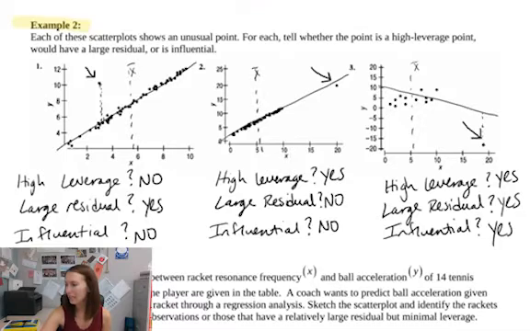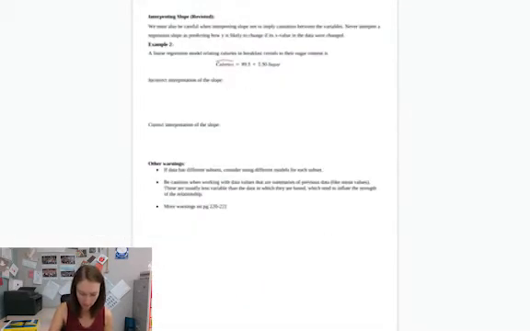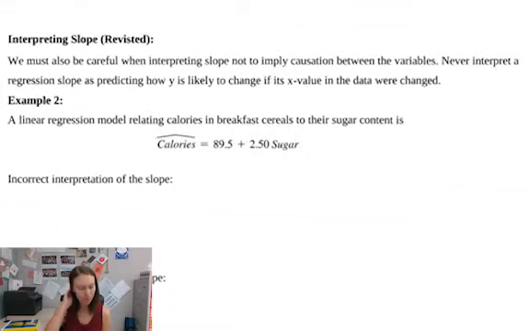All right, and then let's see what else we're going to go to. You know what, we'll do one more piece. So on the 4th page of our notes, we're going to talk about interpreting slope.